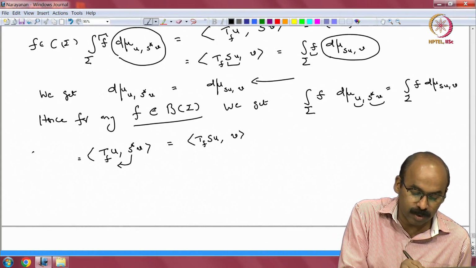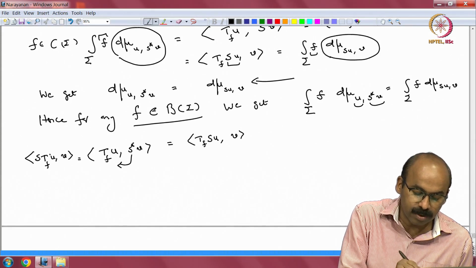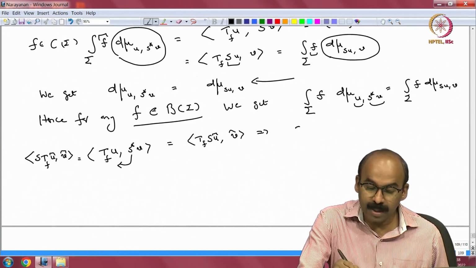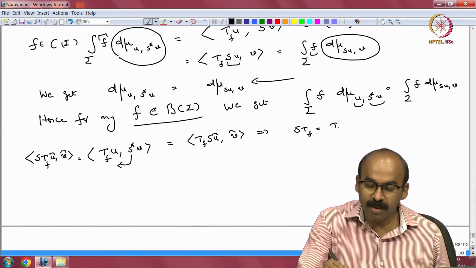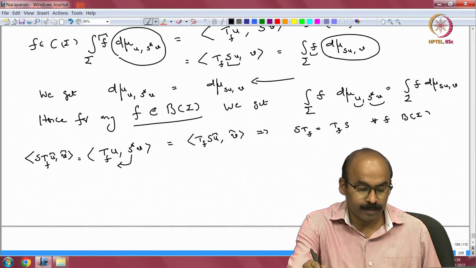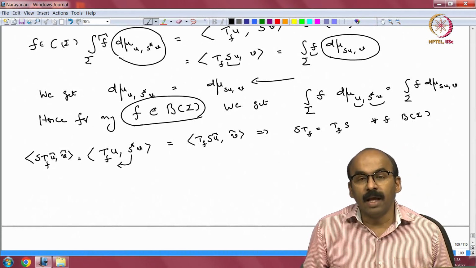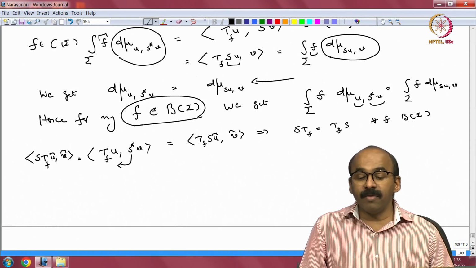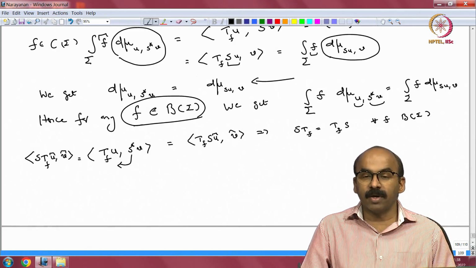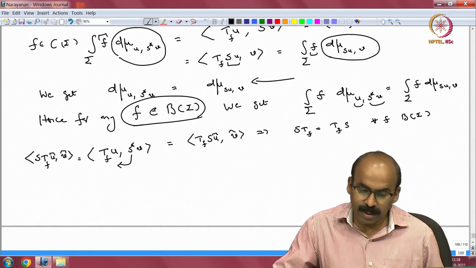So, this is equal to, let me write it here, S T sub f u v. It is u and v here, similarly u and v here. So, this implies S T sub f equal to T sub f S, but for which f? For every f bounded, because we started from there. So, S commutes with every T sub f where f runs over bounded functions. Starting from continuous functions, we were able to push it to bounded functions. Okay. So, that is one assertion.